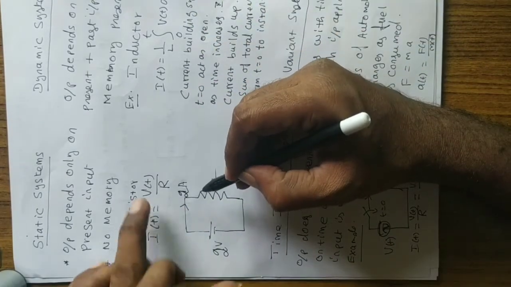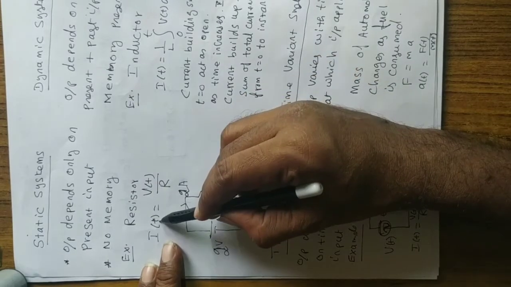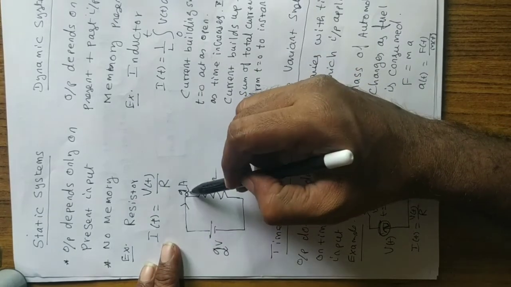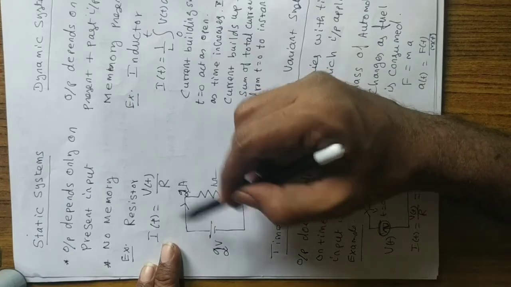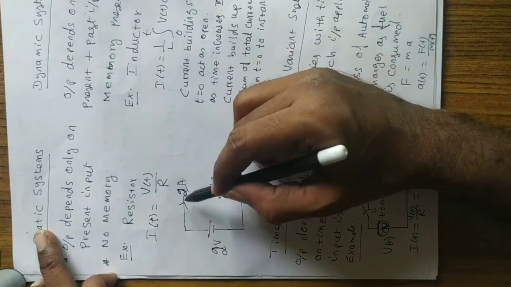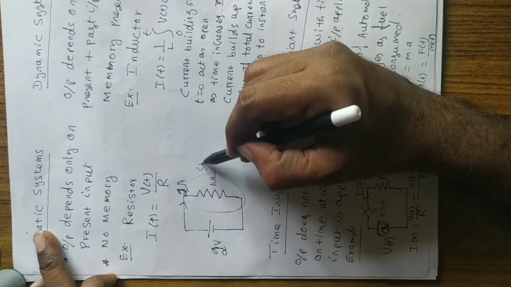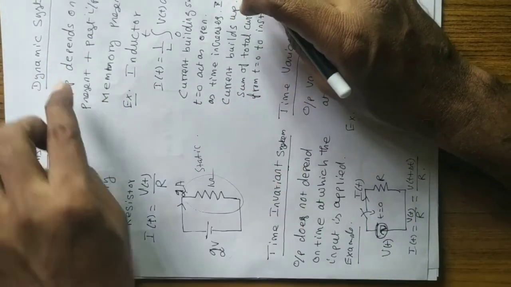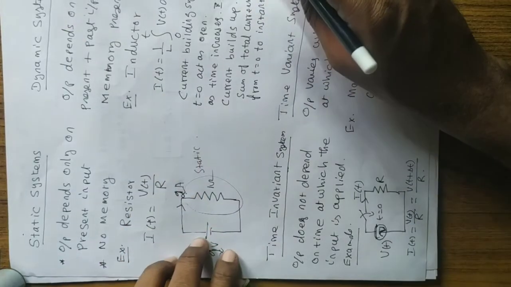So I of t is V of t by R, where t is the time. So the present current depends on the present voltage divided by the present resistance. So now I can say this is a static system. Whereas a dynamic system means it depends on present and past input.